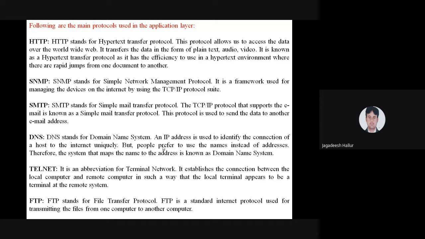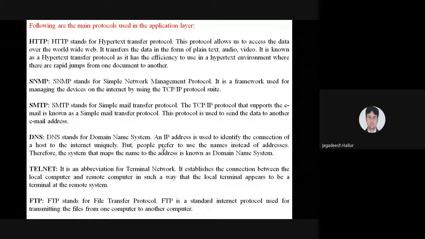It is efficient in using the hypertext environment, where there are rapid jumps from one document to another document. Once you type something in the website, you will get many pieces of data in front of you. You can click on a particular document and get it from many documents. So this is the working principle of HTTP, the Hypertext Transfer Protocol. It is going to present text, audio, and video also.